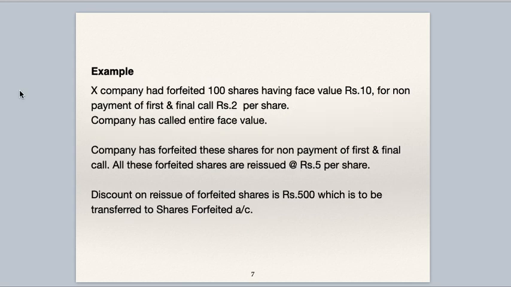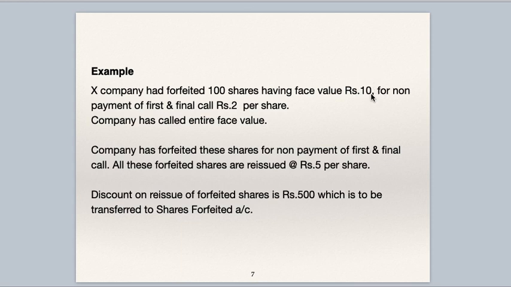Now we'll see one example on reissue of shares. X company had forfeited 100 shares having face value 10 for non-payment of first and final call 2 per share. The company has called the entire face value. The company has forfeited these shares for non-payment of first and final call. All these forfeited shares are reissued at 5 per share. Discount on reissue of forfeited shares is 500, which is to be transferred to shares forfeited account.